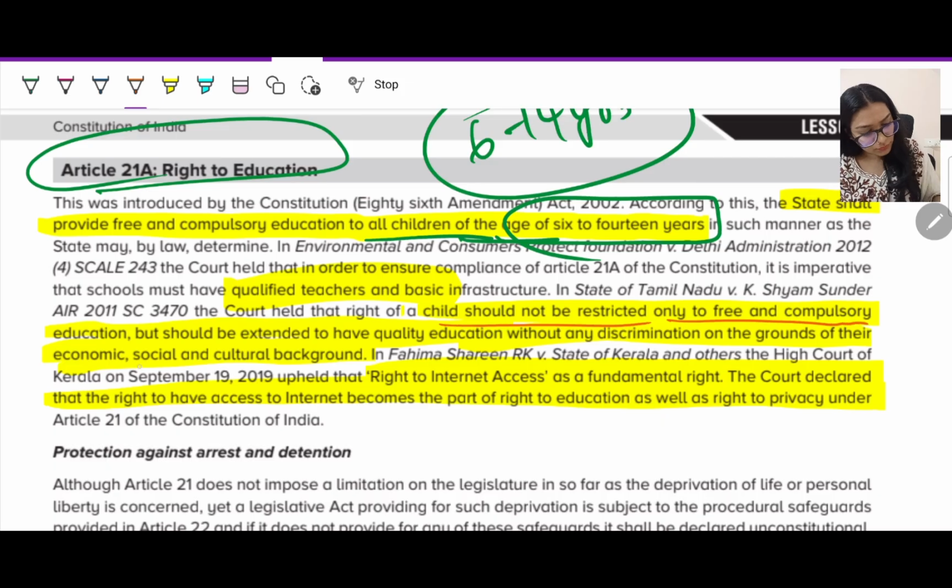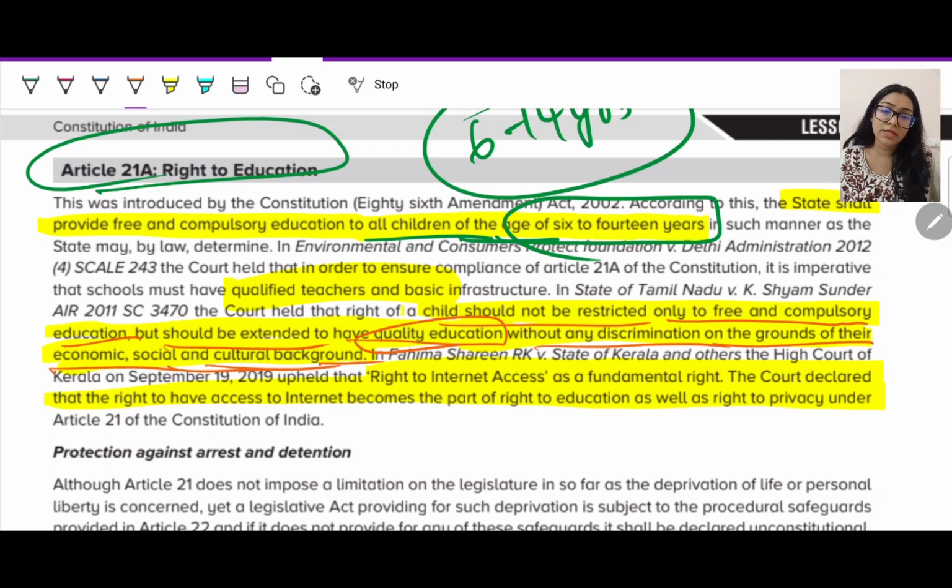Then the right of the child should not be restricted only to free and compulsory education, but should be extended to quality education without any discrimination on the grounds of economic, social, or cultural background. It should not be that you come from a certain background, so I am not going to allow them. That should not be there. Right to internet access also. This case came in 2019 only, a very recent case.